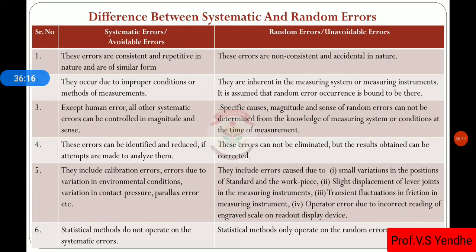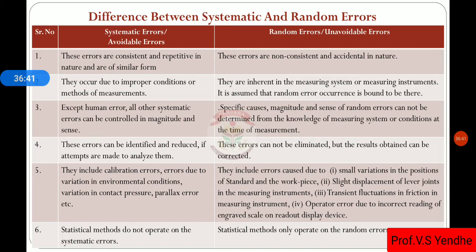Let us see the difference between systematic errors and random errors. Systematic errors are avoidable errors, random errors are unavoidable errors. Systematic errors are consistent and repetitive in nature and are of similar forms. Random errors are non-consistent and accidental in nature.